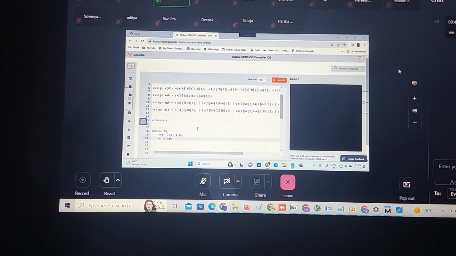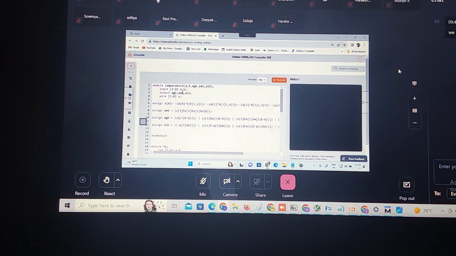Let it be: A greater than B, A equal to B, A less than B. Then comparator 4. This is a comparator 4. Let me copy the same.